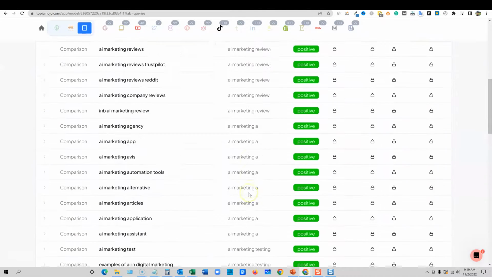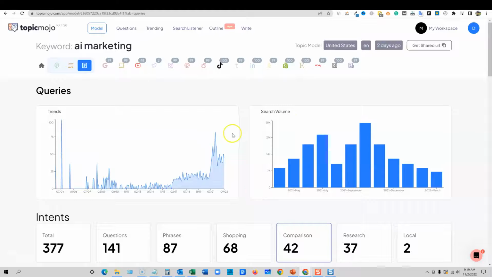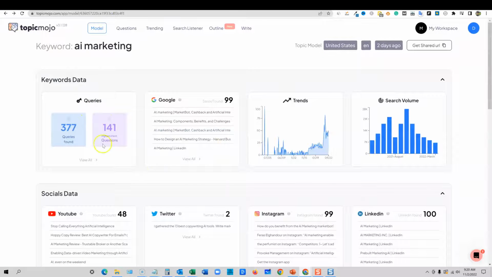And so forth. Okay, so I really like this. This is where we're going to spend most of your time in the model, because you're going to get all the keywords. The model is going to be all of the different keywords. But that was just the queries section. Okay, so then we come back out, and that was just queries and keyword research right here.